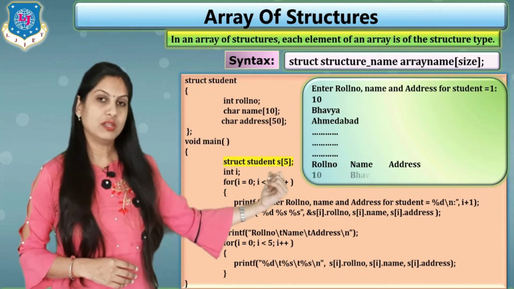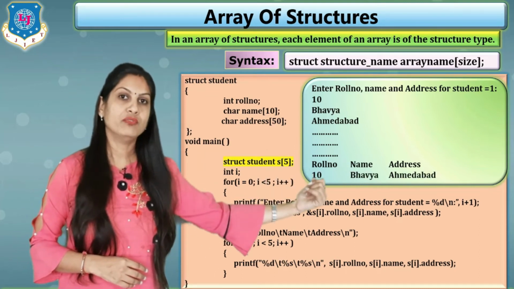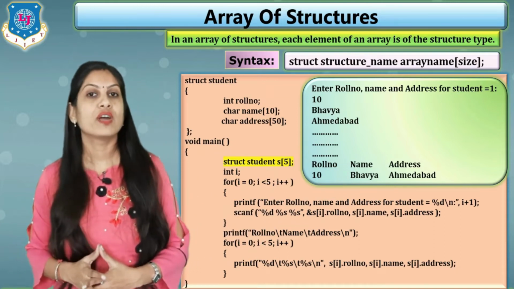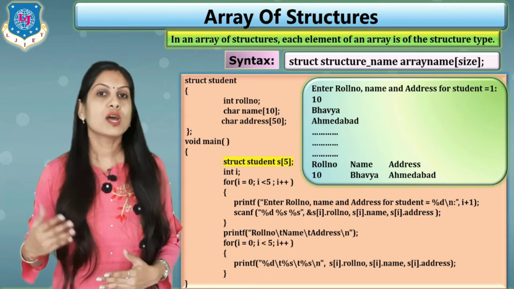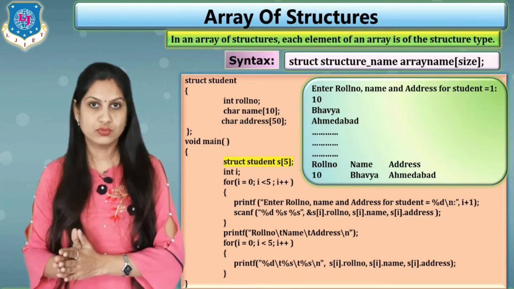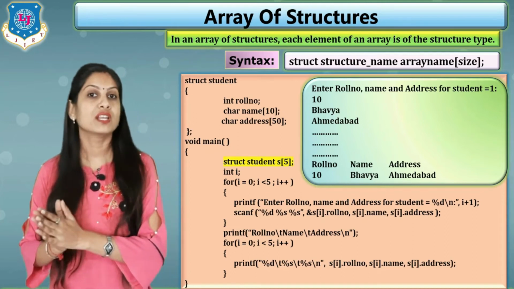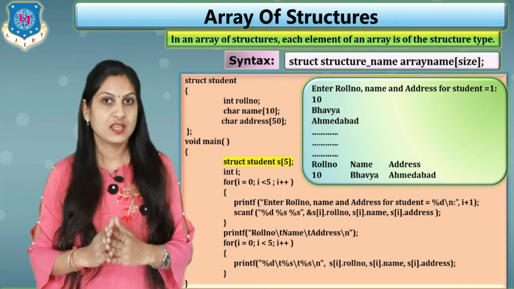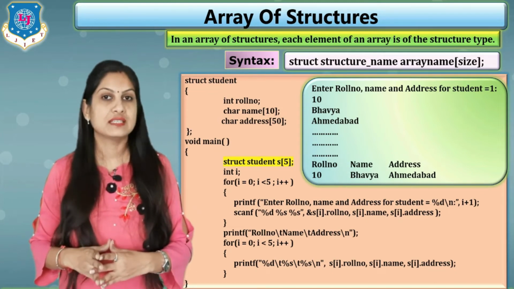Here I am writing only one, that is 10, name Bhavya, and third is address, clear. So this is the concept of array of structures. When you have multiple values of different structures, like you want to store the 100 book details, then also you can use this concept.